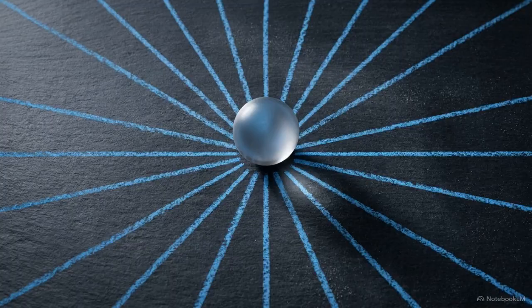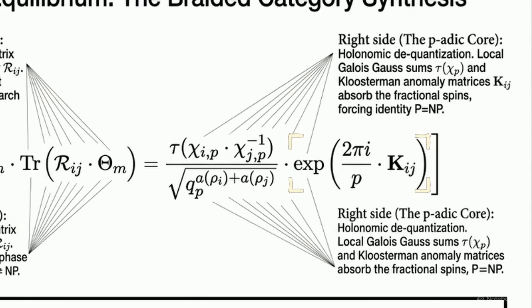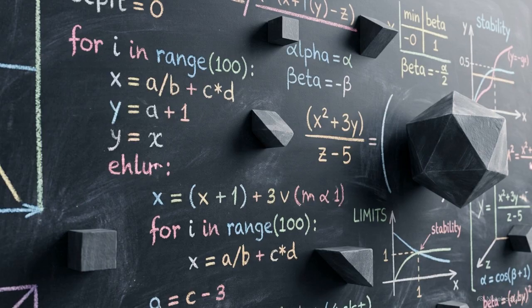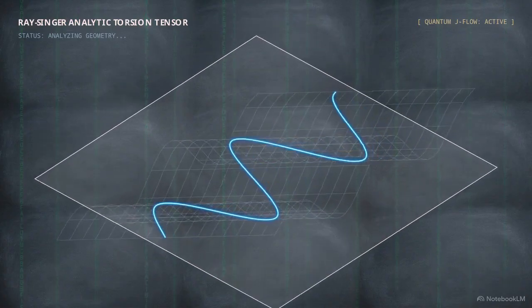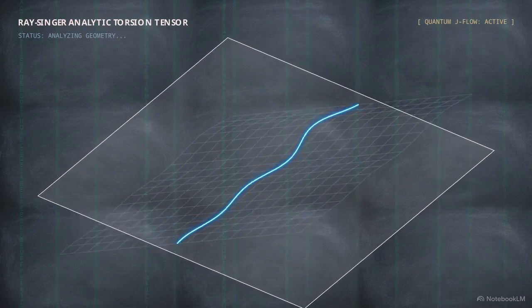This synthesis equation bridges the two realities. On the left, the real world requires non-compact phase rotations to navigate search trees. On the right, the p-adic core absorbs those fractional spins, revealing the underlying identity of P and NP. You now have the mathematical tools to calculate geometric complexity bounds. To take the next step, you can begin simulating Ray-Singer analytic torsion tensors to track the stability of your own algorithmic varieties.